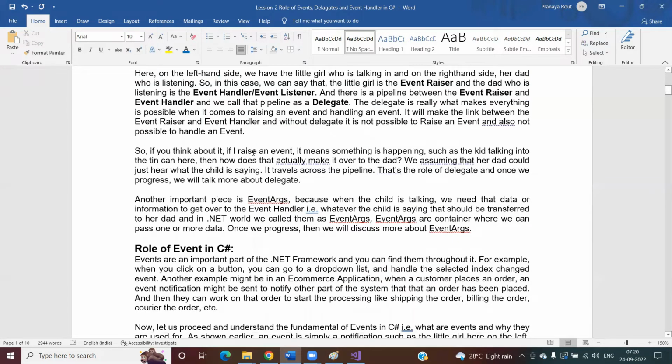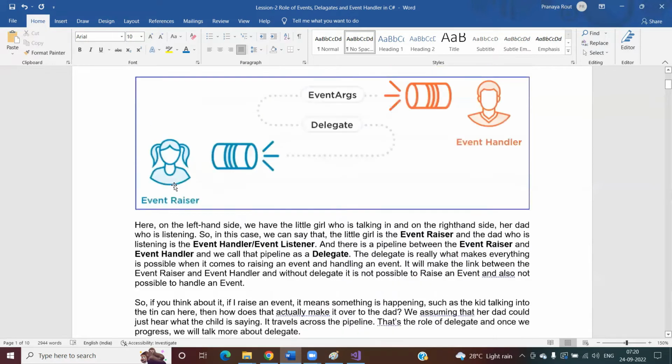If I raise an event, when an event is raised, it means something is happening. In this case, when the event is raised, the little kid is saying something to the tin can. Then how does that actually make it over to the dad? How is whatever that little kid is saying, that information, passed to her dad? We assume that it is passed through the delegate, and that the dad listens to what this little kid is saying.